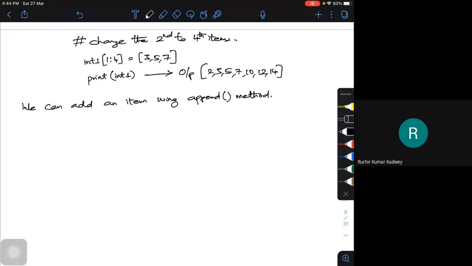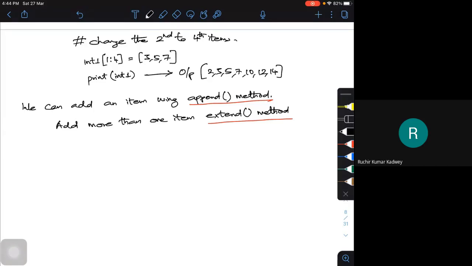If I want to add more than one item, for that we have to use what is called the extend method. So if I want to add one single element, I am going to use the append function, and if I want to add more than one, I am going to use the extend method. Okay, let's try to use this particular method.